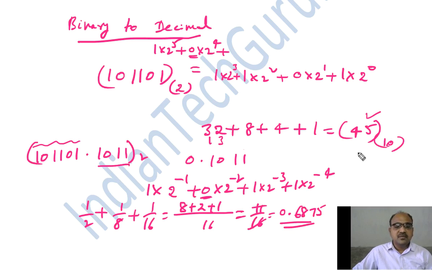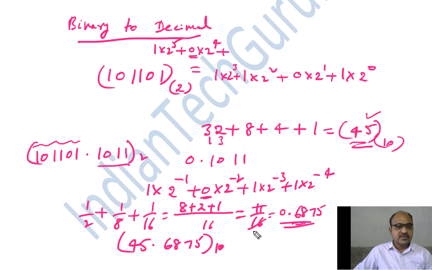Now we have determined the integer part as well as the fractional part. Now combine both of them, then we will get 45.6875 to the base 10. So like this, we need to determine the integer part as well as the fractional part of any given number. This is how we are going to convert the binary number into a decimal number.